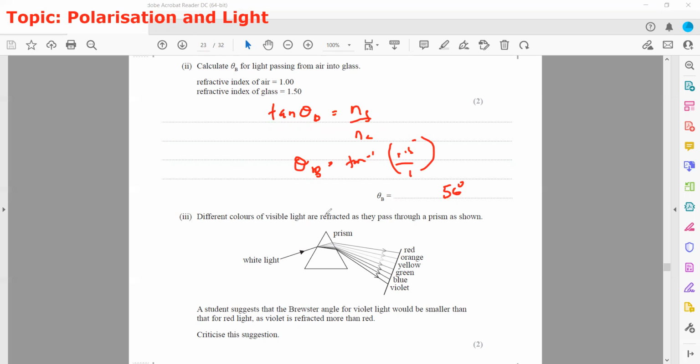Then different colors of visible light are refracted as they pass through a prism as shown. A student suggests that the Brewster angle of violet would be smaller than that of red, as violet is refracted more than red, as you can see. Criticize this suggestion, whether this suggestion is right or wrong. We have to criticize.